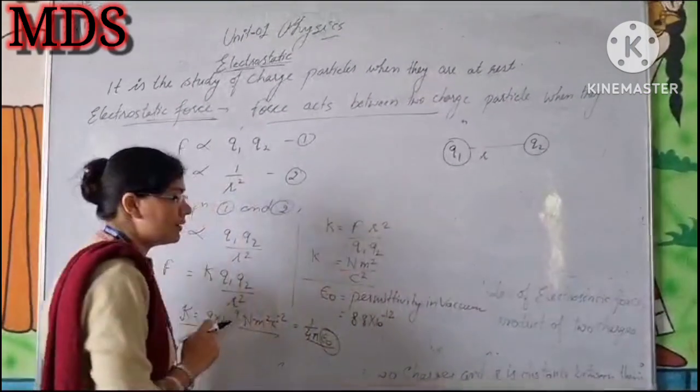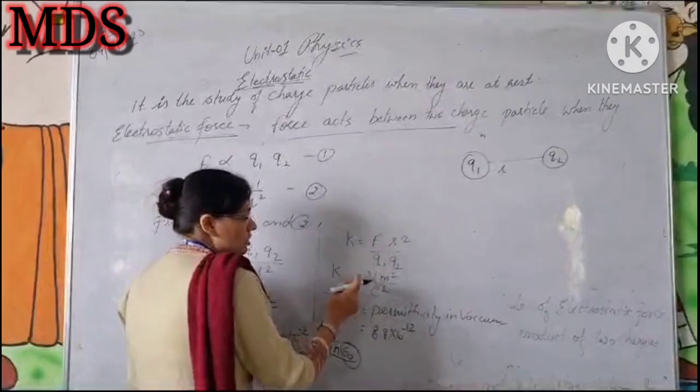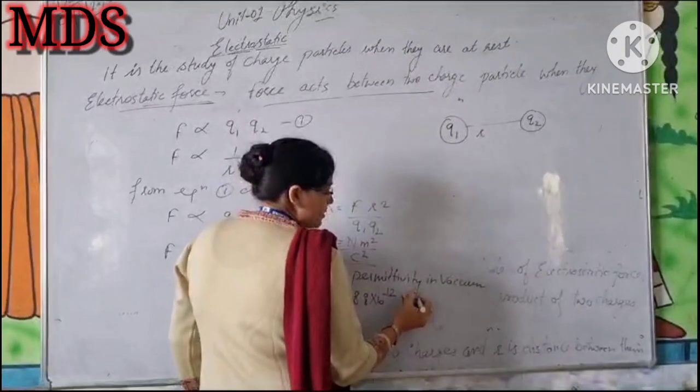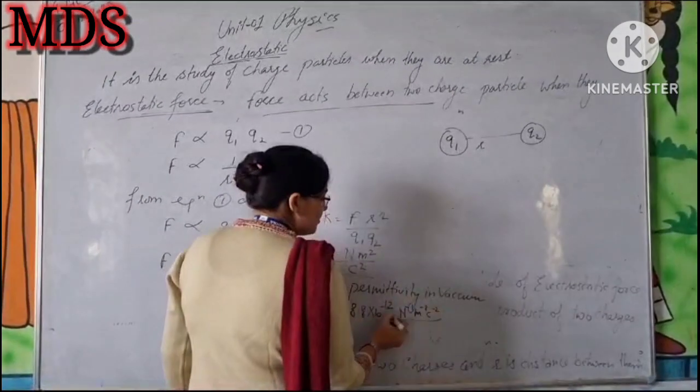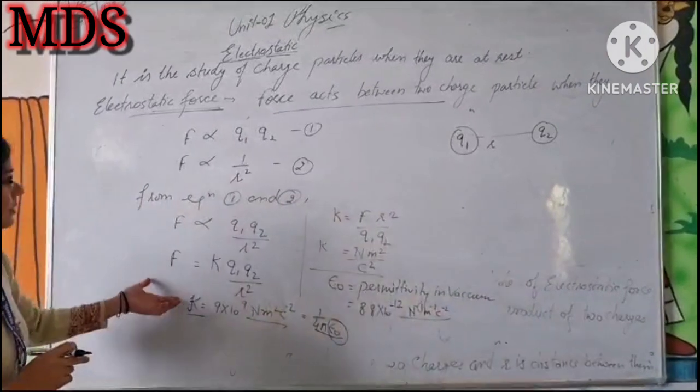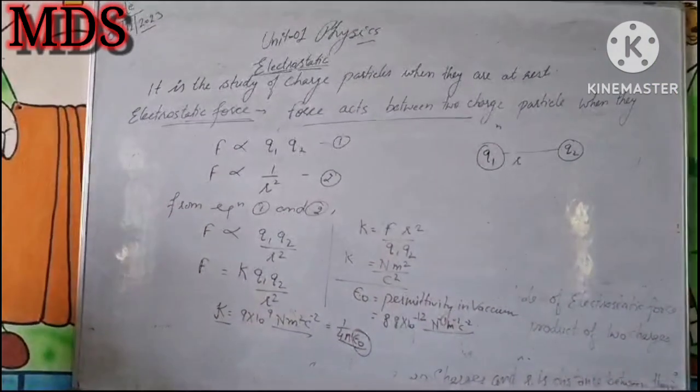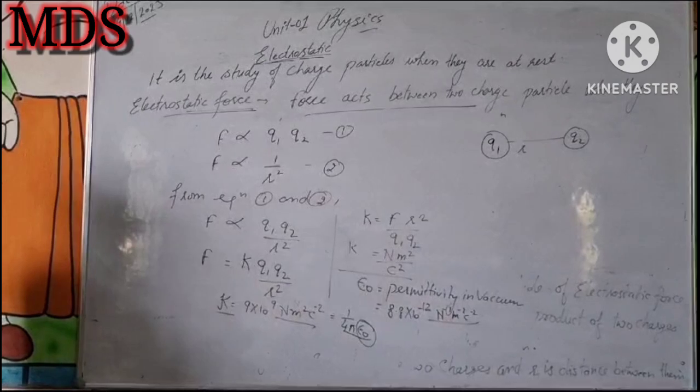K is equal to 1 by 4 pi epsilon naught. This is our topic, Coulomb's law, which is used to find the electrostatic force.